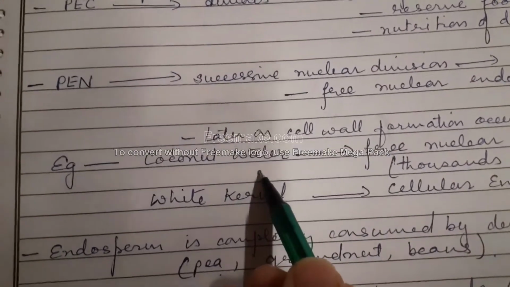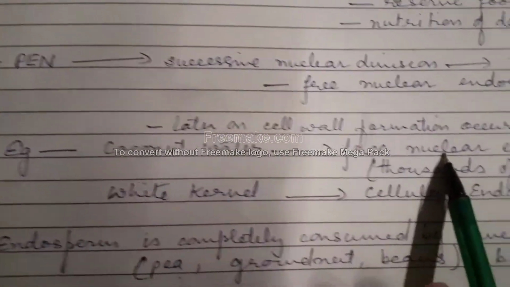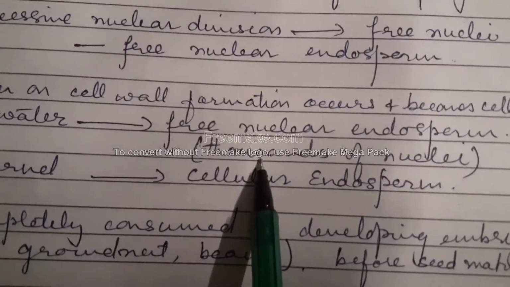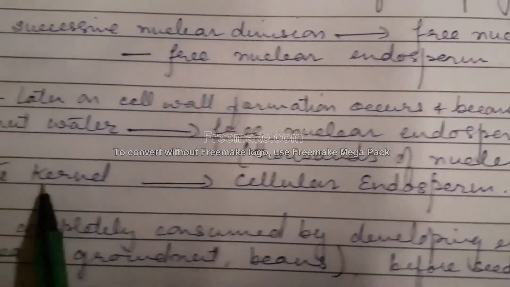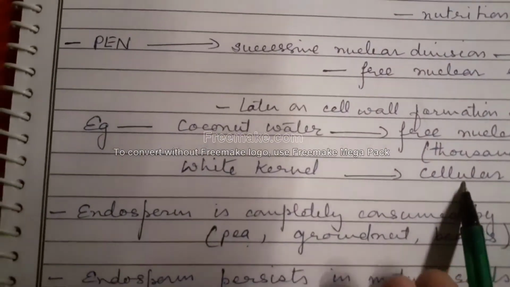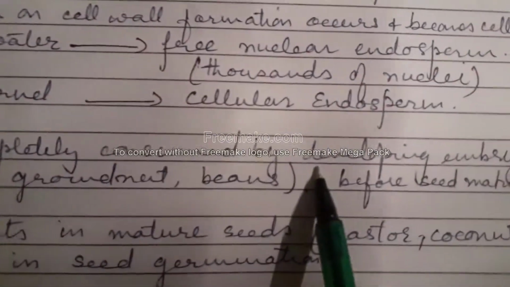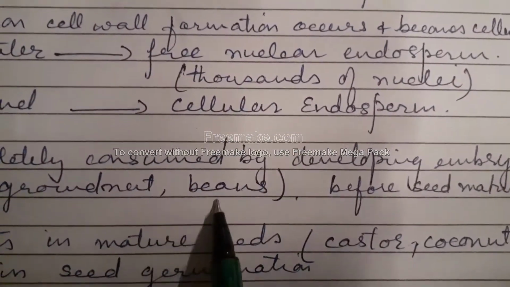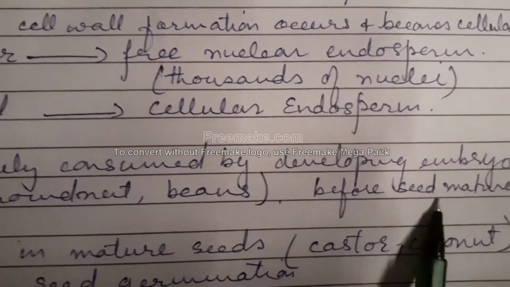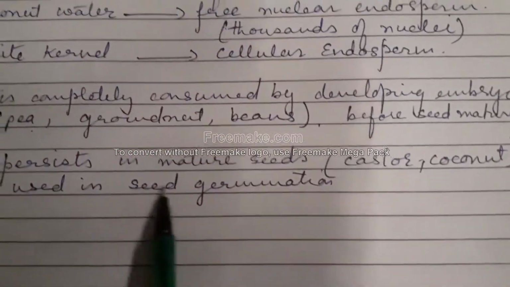Now, coconut water. What is coconut water? It is actually the free nuclear endosperm where thousands of nuclei are there, whereas the white kernel of the coconut is the cellular endosperm. Now, endosperm is sometimes completely consumed by the developing embryo, for example, in pea, groundnut, and beans, before the seed matures. And in some cases, the endosperm persists in the mature seeds, like in castor and coconut, and is used in seed germination.